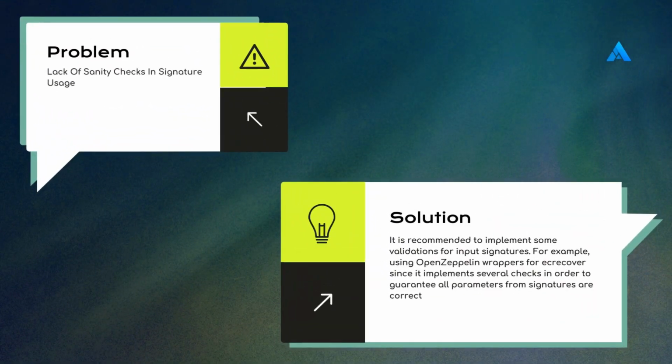Lack of sanity checks in signature usage. It is recommended to implement some validations for input signatures. For example, using OpenZeppelin wrappers for ecrecover, since it implements several checks in order to guarantee all parameters from signatures are correct.